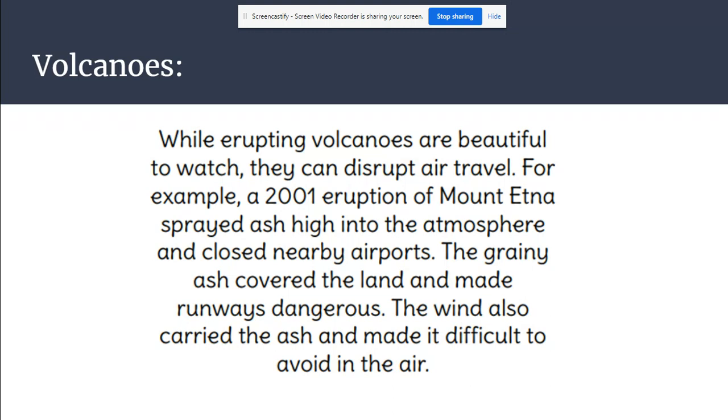Okay, so the first text that we're going to be looking at today is called Volcanoes, and I will read it for you now. While erupting volcanoes are beautiful to watch, they can disrupt air travel. For example, a 2001 eruption of Mount Etna sprayed ash high into the atmosphere and closed nearby airports. The grainy ash covered the land and made runways dangerous. The wind also carried the ash and made it difficult to avoid in the air.